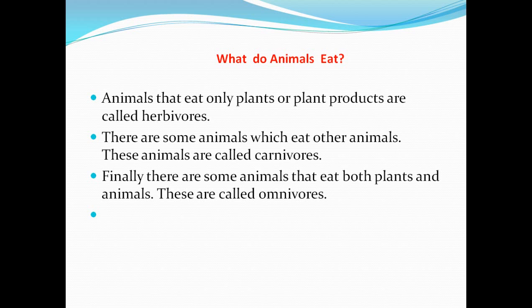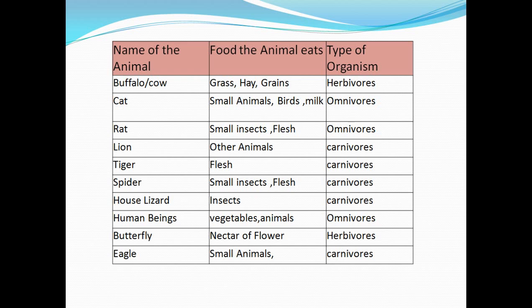So animals that eat only plants or plant products are called herbivores. They are organisms that depend only on leafy vegetables or leafy parts of plants. But there are also some animals which eat other animals, which are totally dependent on other animals, and are known as carnivores. And finally, there are some animals that eat both plants and animals. These are called omnivores. I have given you a table with a few examples for herbivores, omnivores, and carnivores. Let's have a look at this table.